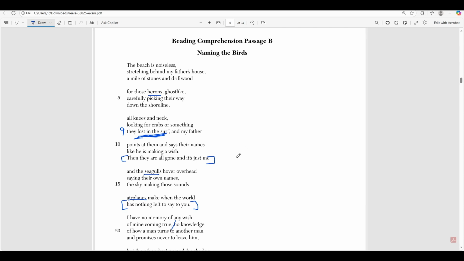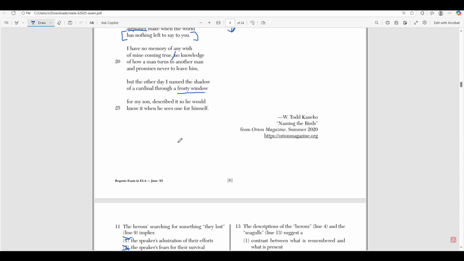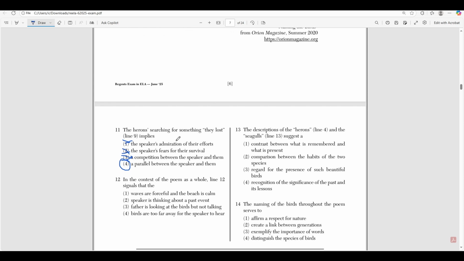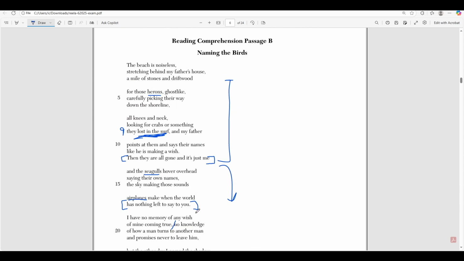So up until this point, beforehand, he's remembering an event, and he has pretty fond memories. And then, after this event, he's like, yeah, that's the present, essentially. That's what's happening right now, right? This is what used to be in the past, all these beautiful birds and my father, and now the present doesn't have my father, nor does it have these beautiful birds. Instead, the world has become silent because these birds are now gone, right? So in that case, that's going to support answer choice 2, right? It signals that the speaker is thinking about a past event because they're all gone now, right?